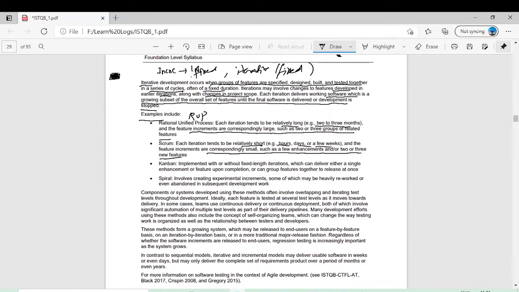Compared to Rational, Scrum iterations are of 2 to 3 weeks, or even days or hours. Those who are working in this domain know the agile method. You have sprints, you have user stories of 2 hours, 4 hours. So in Scrum we also get new features, but they are relatively small.